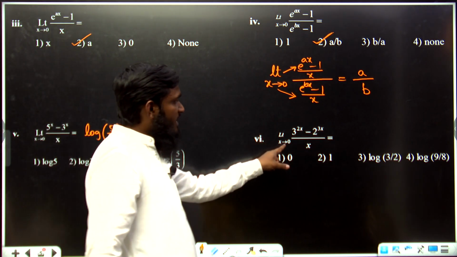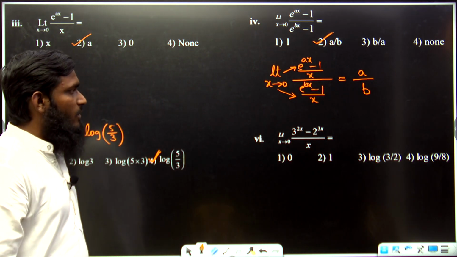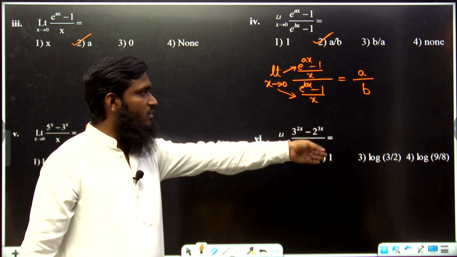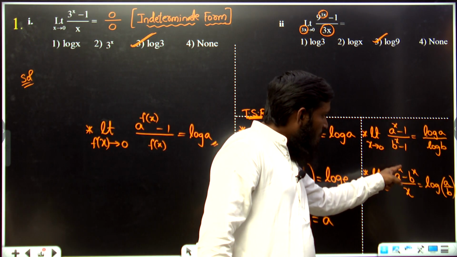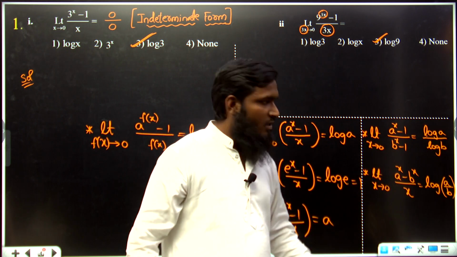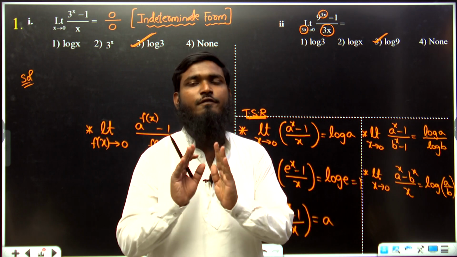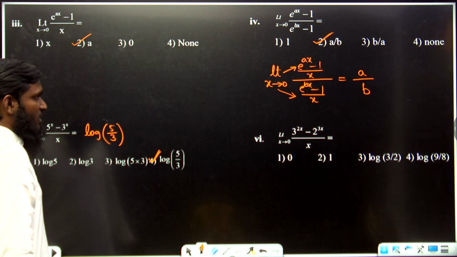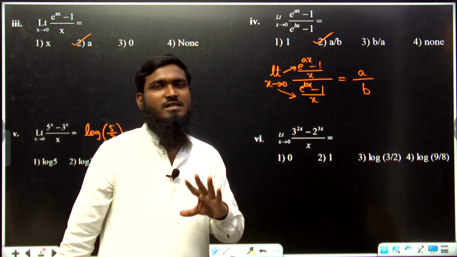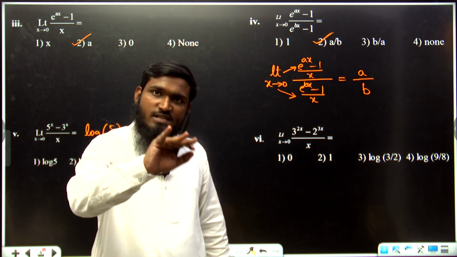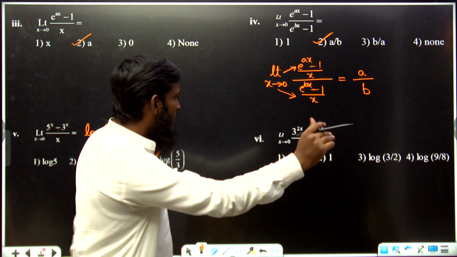Now similarly, limit x tends to 0, 3 power 2x minus 2 power 3x by x we are having over here. In this question we are having options like 0, 1, log 3 by 2, log 9 by 8. But if you see this question carefully, what I have told you, whatever the power we are having over here, that should be the same: x, f of x, f of x, like that the function should be the same. But in this question we are having the power as 2x, the power as 3x, and the denominator as x. These are not the same actually. If it was the same, then we can write the formula log a by b, that's it. But in this we have to do some simplification.